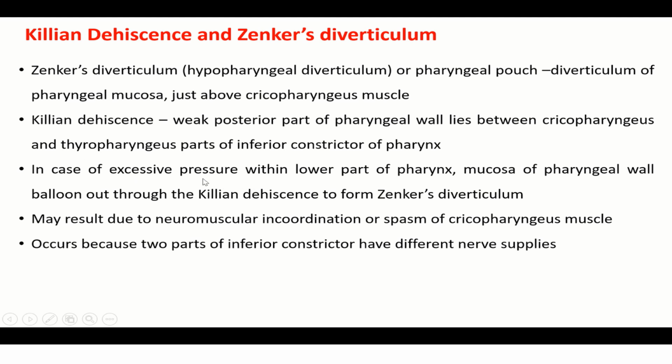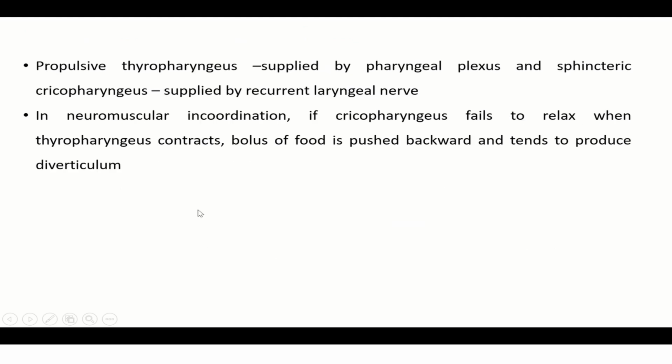In case of excessive pressure within the lower part of the pharynx, the mucosa of the pharyngeal wall balloons out through Killian's dehiscence to form Zenker's diverticulum. It may result from neuromuscular incoordination or spasm of the cricopharyngeus muscle. It occurs between the two parts of the inferior constrictor because they have different nerve supply: the propulsive thyropharyngeus is supplied by the pharyngeal plexus, and the sphincter cricopharyngeus is supplied by the recurrent laryngeal nerve.